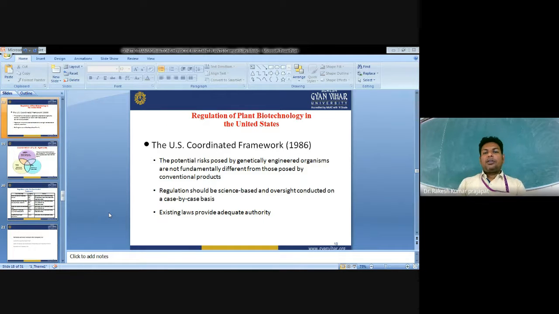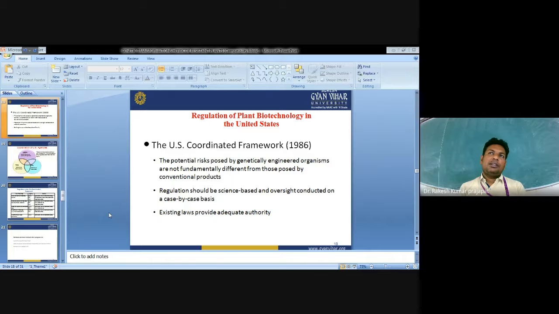Regulation of plant biotechnology in the United States: how different crops developed through genetic engineering are regulated. The US Coordinated Framework was formulated in 1986. They look for the potential risks associated with genetically engineered organisms, which are not fundamentally different from those posed by conventional products.